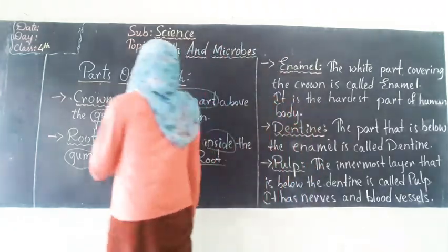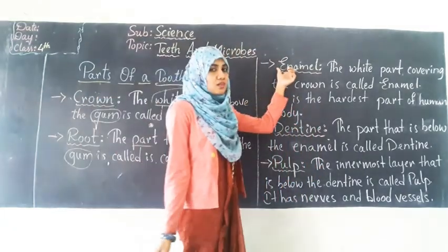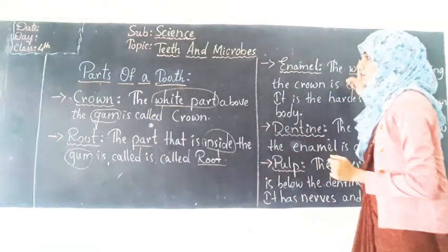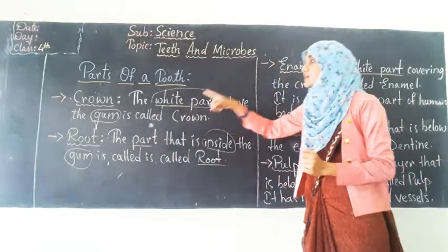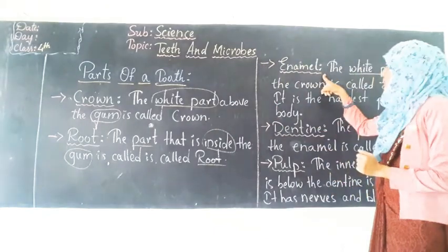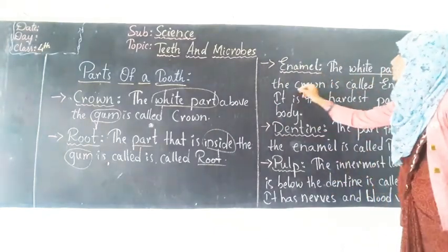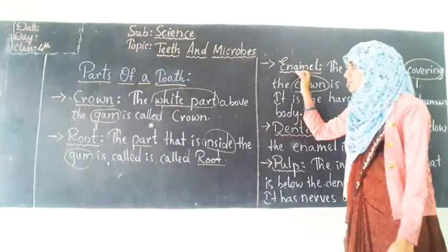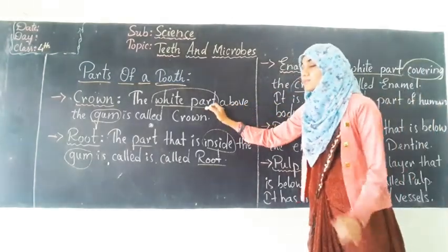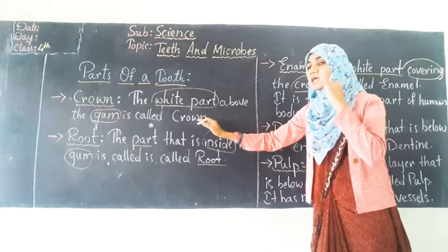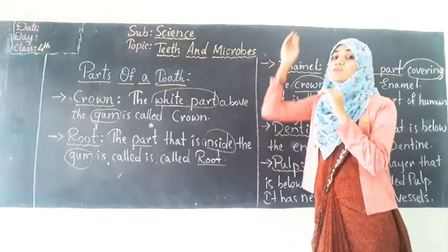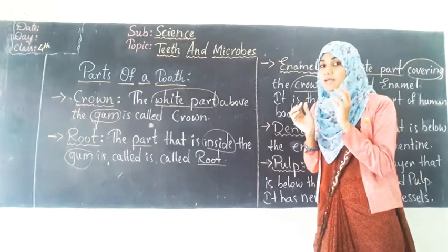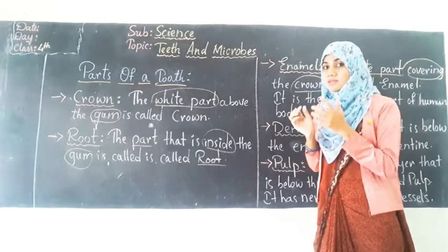Okay. Next is enamel. So what is this enamel? The white part. It is also a white part. Crown is also a white color part. Enamel is also a white color part covering the crown. Okay, so it will be covered. So what is the difference between crown and enamel? Crown is the white part that is present above the gum. But crown के ऊपर जो white color का part, it is present microscopically. You cannot see it with our bare eyes.